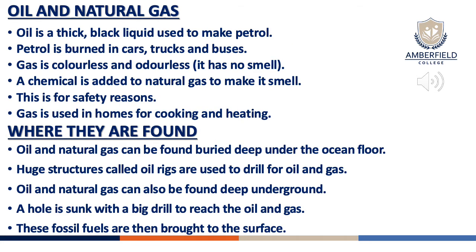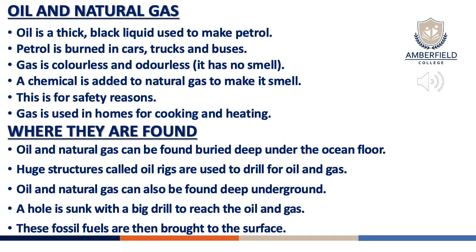Now we'll have a deeper look at the different types of non-renewable resources, oil and natural gases. Now remember, oil is a thick and black liquid used to make petrol. We could call it crude oil. Petrol is burned in cars, trucks, and buses. Gas is colorless and odorless. It has no smell. A chemical is added to natural gas to make it smell. This is for safety reasons. Gas is used in homes for cooking and heating.